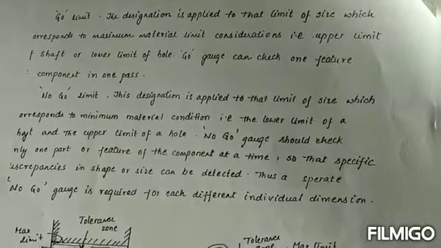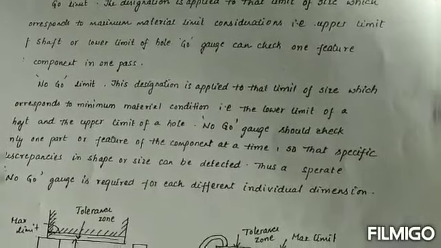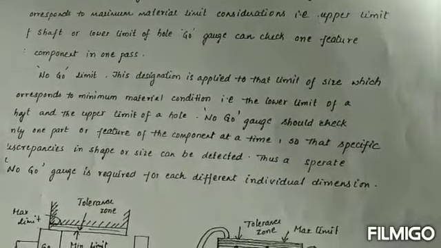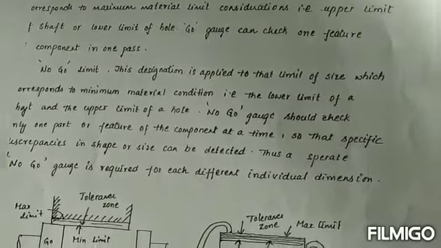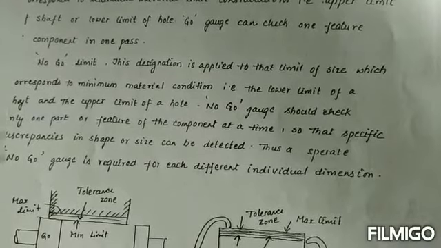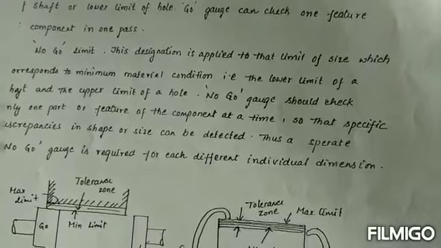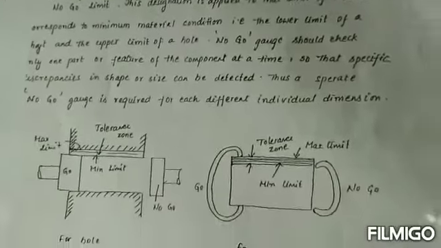The no go limit designation is applied to that limit of size which corresponds to the minimum material condition: the lower limit of the shaft and the upper limit of the hole. A no go gauge can check only one part of the feature of the component at a time, so a separate no go gauge is required for each different individual dimension.